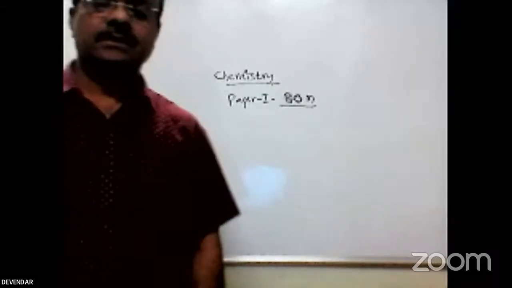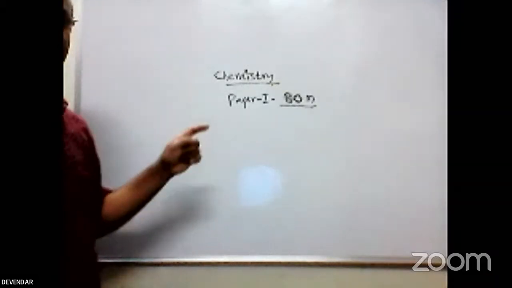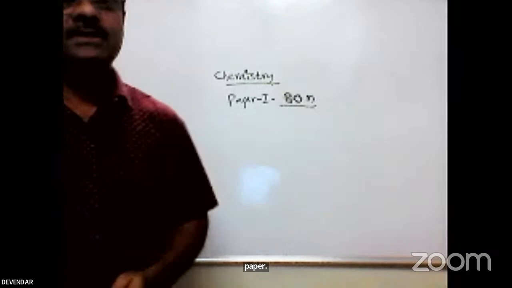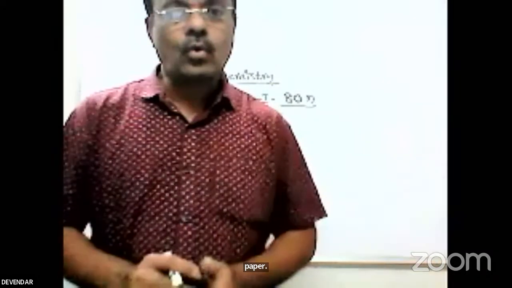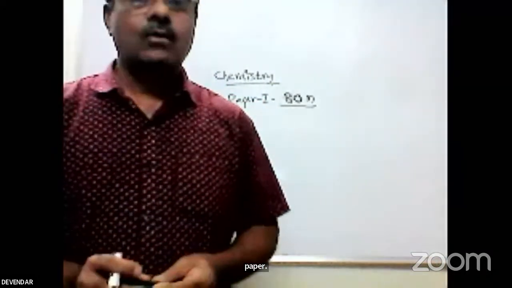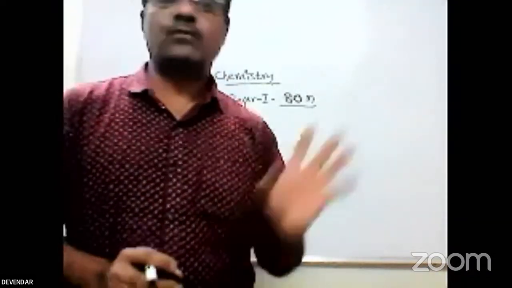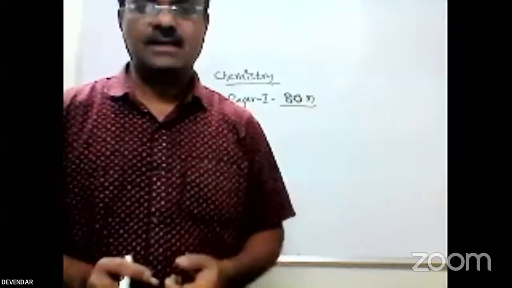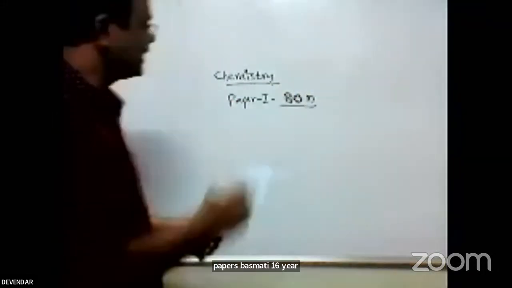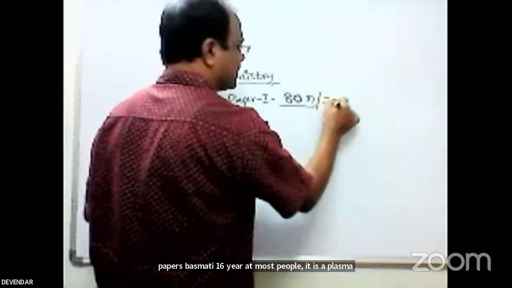80 marks paper means 3 hours paper. Previously, the 4 common papers were only 40 marks papers. We had to write only 1.5 hours. Within the 1.5 hours, you had to finish the 4 common papers. Pass mark is 16. Here, for the 80 marks paper, the pass mark is 32 marks.